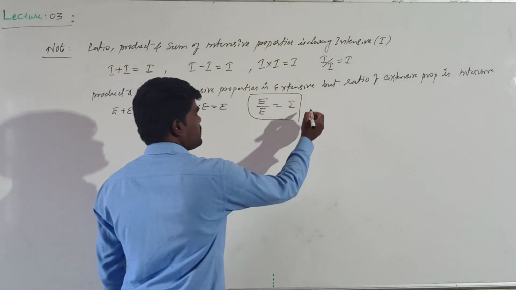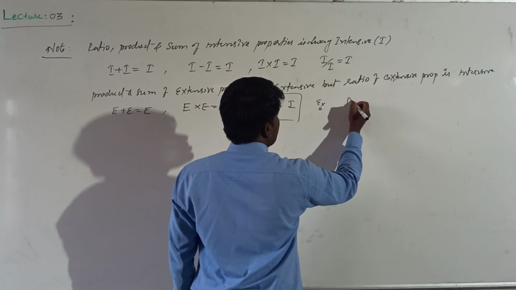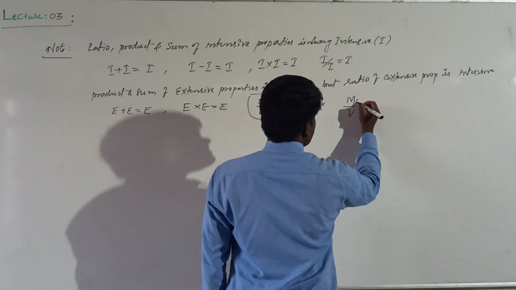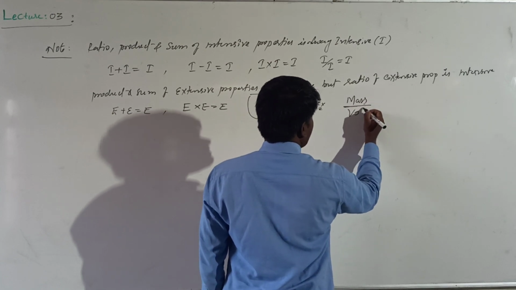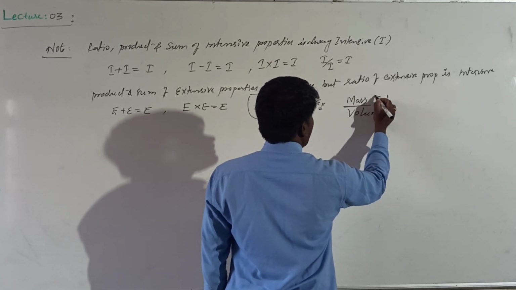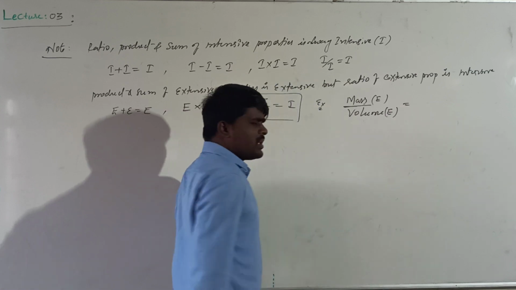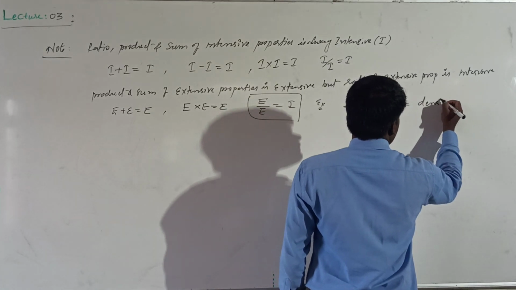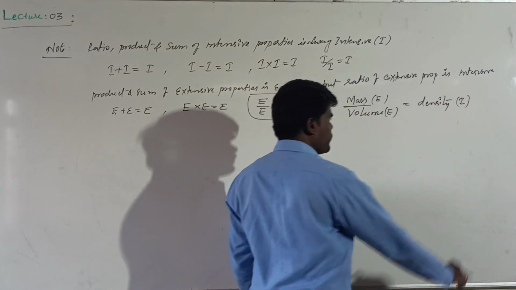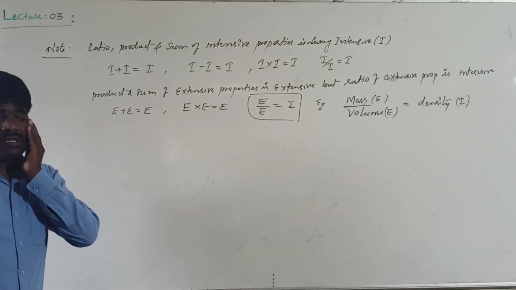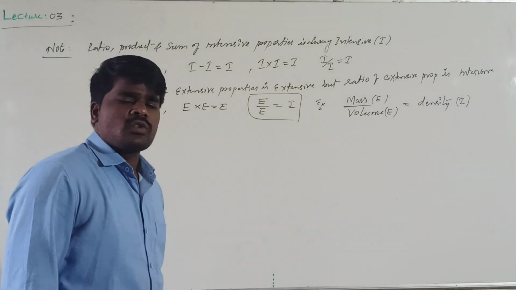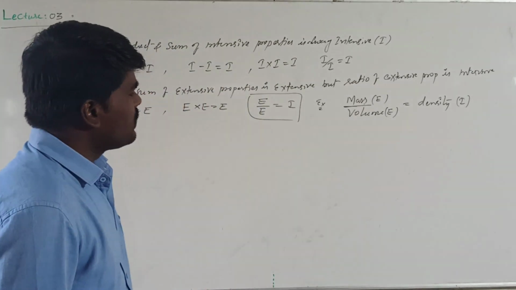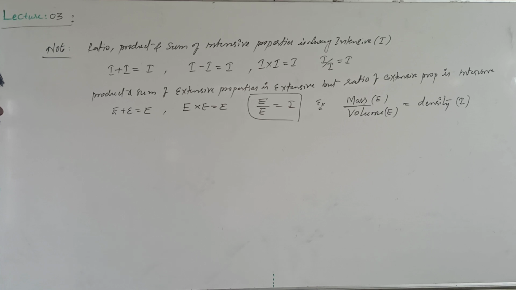For example, let us say mass upon volume. We know that mass is an extensive property, and volume is also an extensive property. But the ratio of mass to volume is density, and density is an intensive property. This is what you need to remember. The sum and product of extensive properties will be extensive, whereas the ratio of extensive properties will be intensive. Hope it is clear so far.